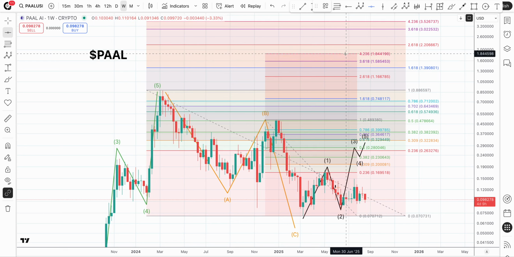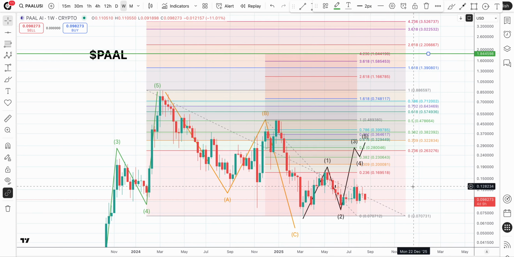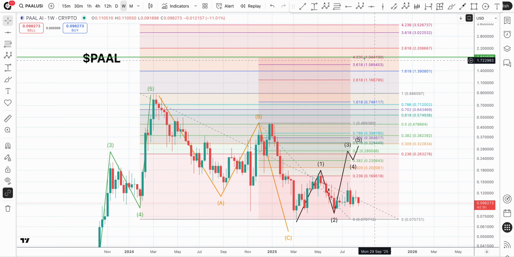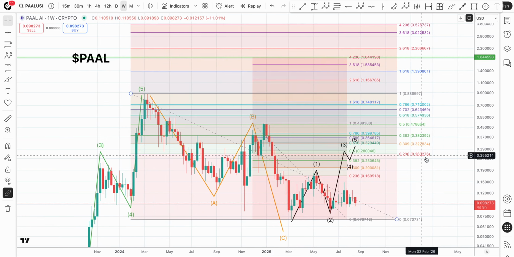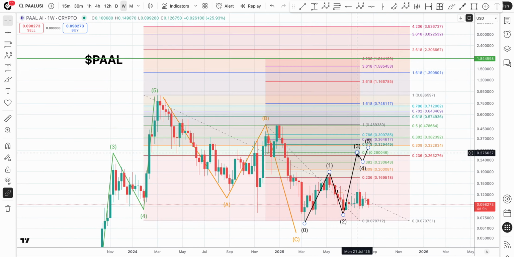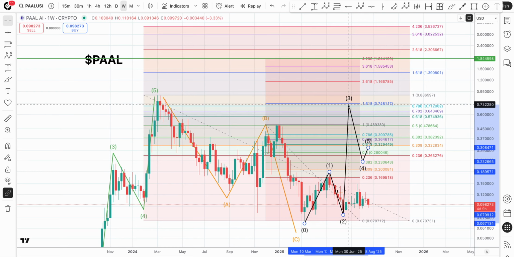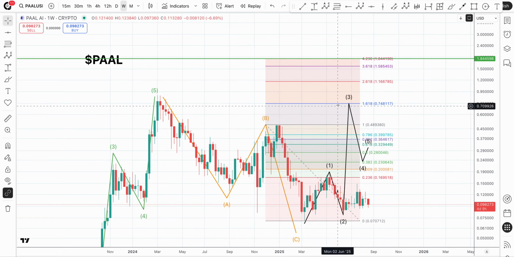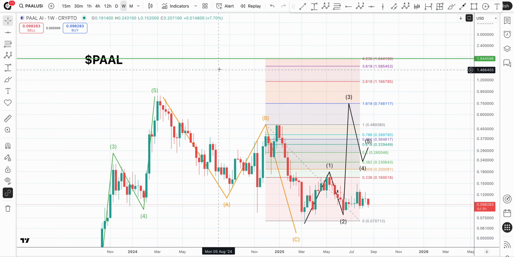For me, that's going to be my primary, a little bit more conservative because that's a massive move from where we're at right now, but I don't have it going the full extension there. And how these things typically move, on this third wave, we're going to want to exceed this B wave high. Typically we'll get up to this 1.618 here and then come back to test that level. So real quick, the 1.618, that's on this range right up there, just shy of 75 cents, a nice round psychological number.